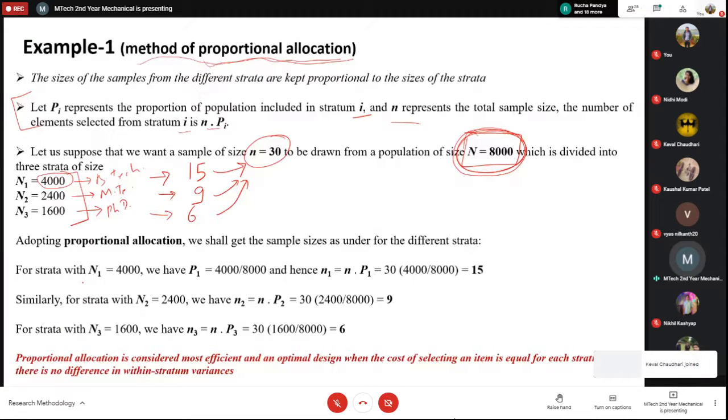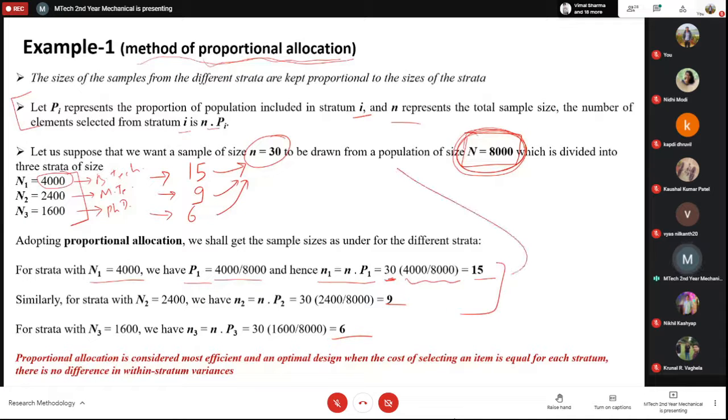Similarly, from this data N1, 4,000, we have P1, which is 50%, that is 4,000 by 8,000. So N1 is N dot P1, which is 30 of the total population into the percentage, which is 15, and similarly 9, and similarly 6. If you add all of them, you will have 30 students, and they will represent the entire population. So this is called the method of proportional allocation.